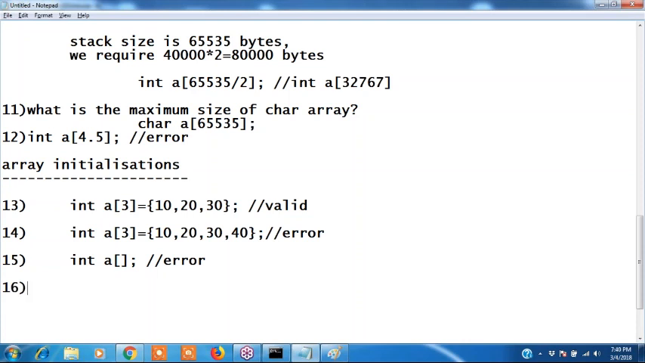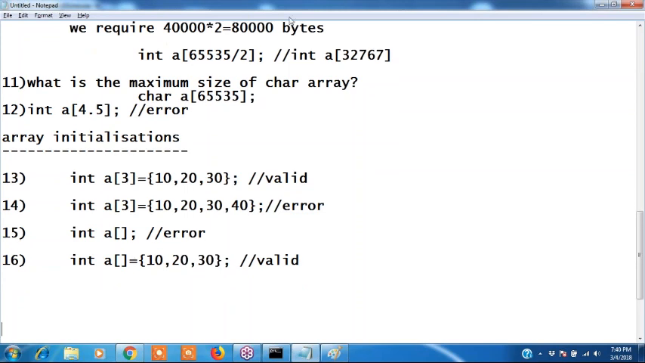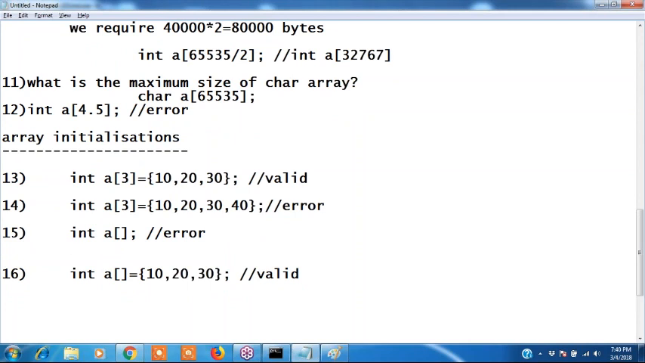If I declare like this, is it valid or not? Int a of equals to, can I declare 10, 20, 30? Yes, this is valid. Now, what is the size now? 3. In array declaration, size is optional. Write here this point: in array declaration, size is optional.